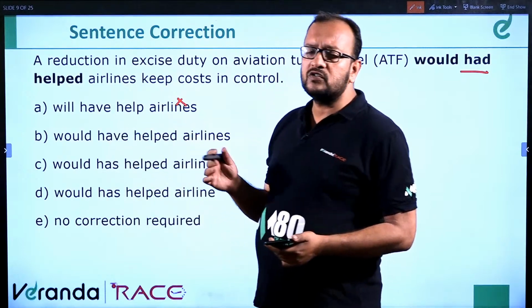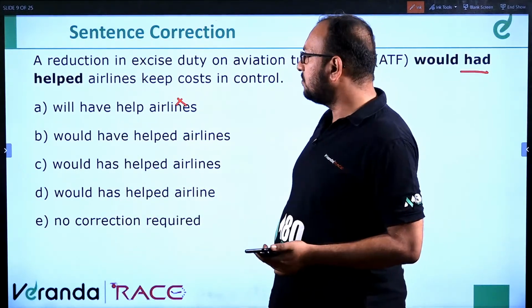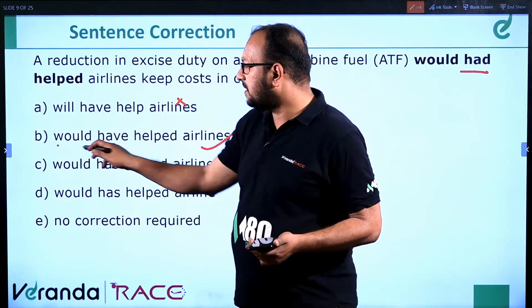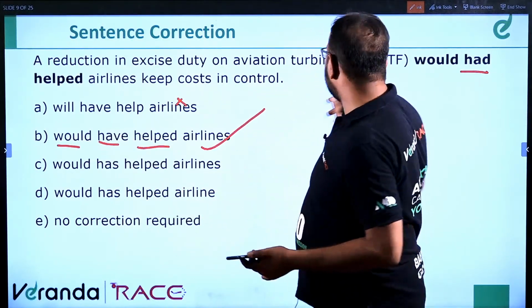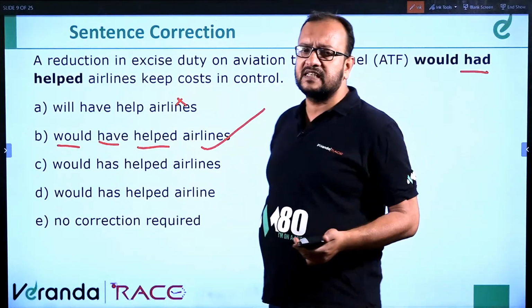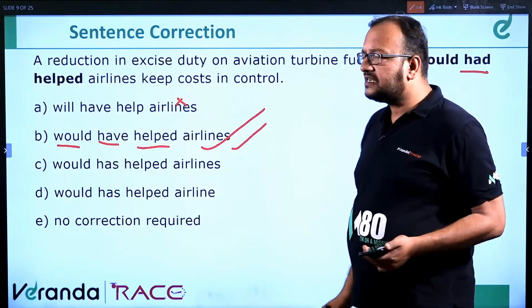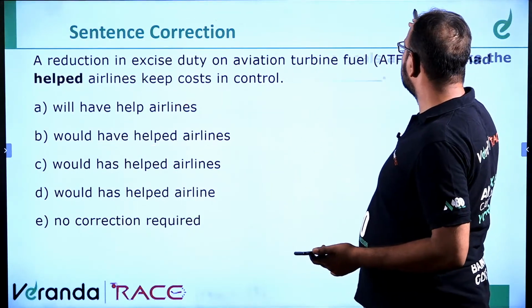With "will" or with "would" we use have plus V3. So it would be "would have helped airlines". This will be the correct answer: would plus have plus V3. But here it's written would plus had plus V3, which is incorrect. Correct? So the answer will be "would have helped", which is B. Clear? So moving ahead to the next question.